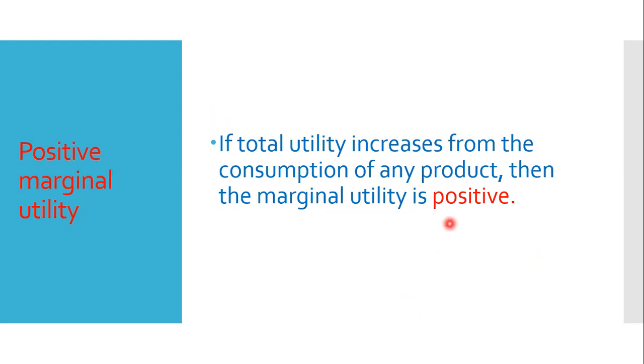Some time ago in an example we have seen that total utility increases from 10 to 18, 18 to 24. So in this way, when total utility increases from the consumption of any product, at that time marginal utility is positive. We will give another example to make it clear.